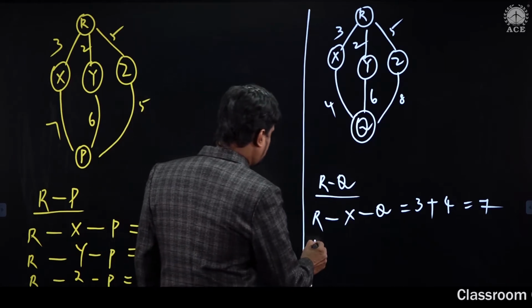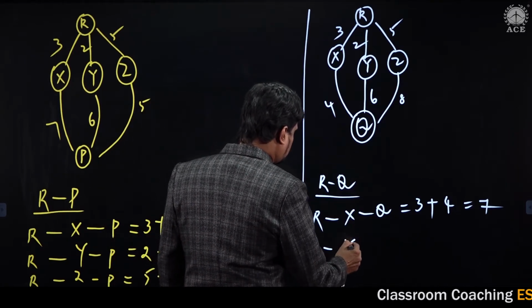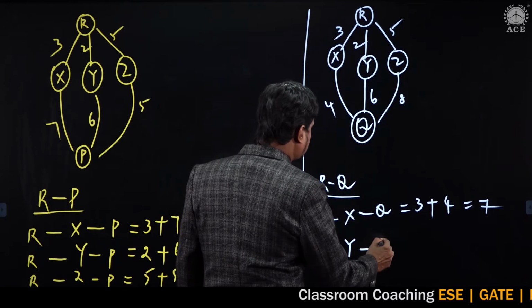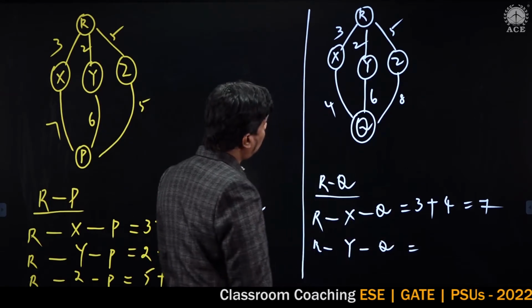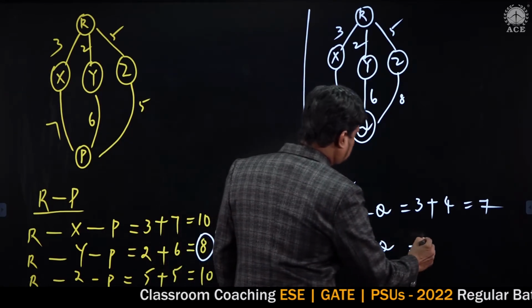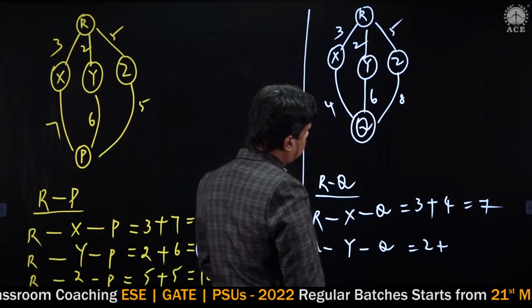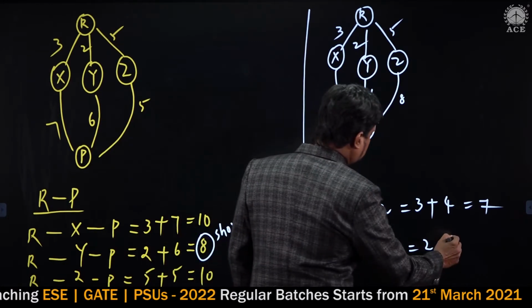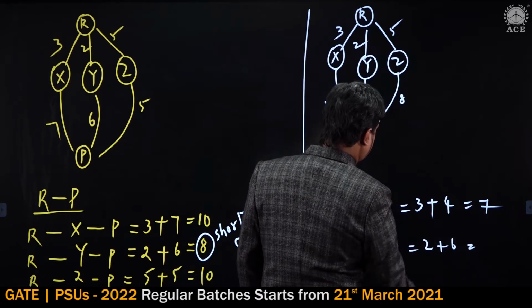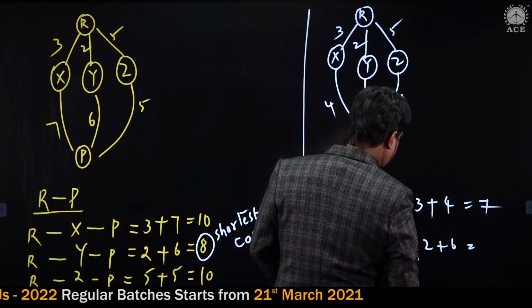And what is the next possibility? From R to Y and then Y to Q. From R to Y the cost is 2, and from Y to Q the cost is 6. So in total it is 8.